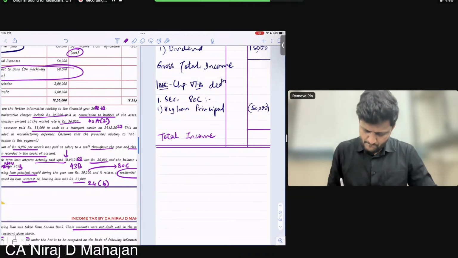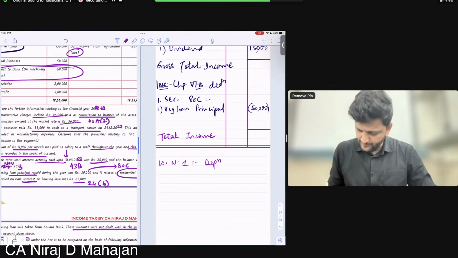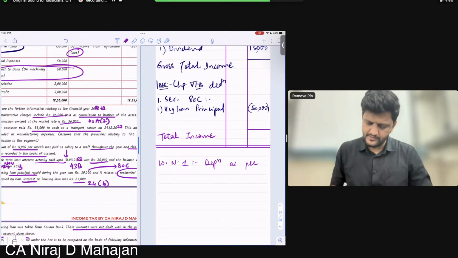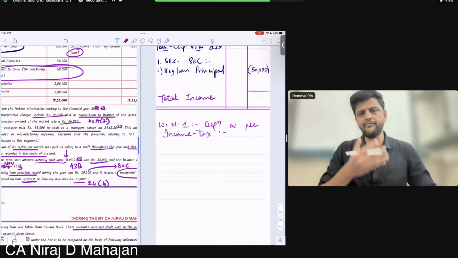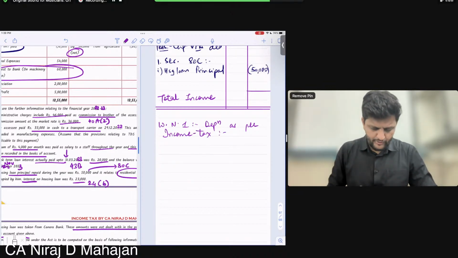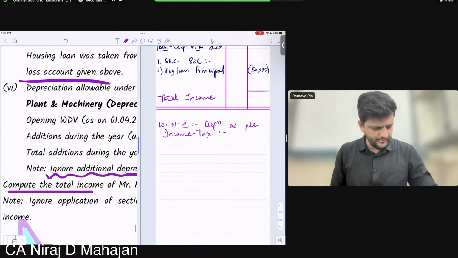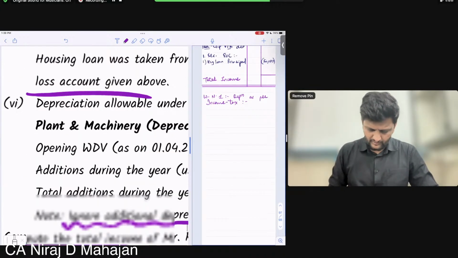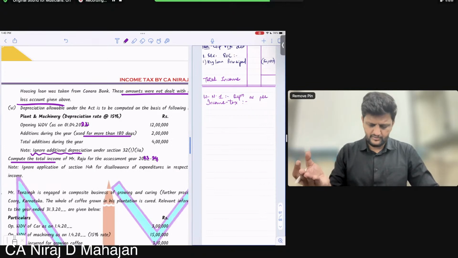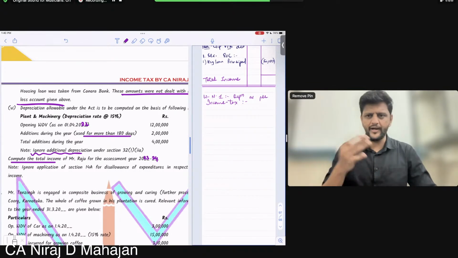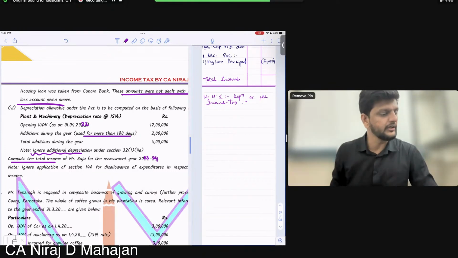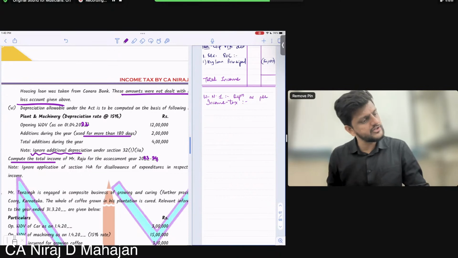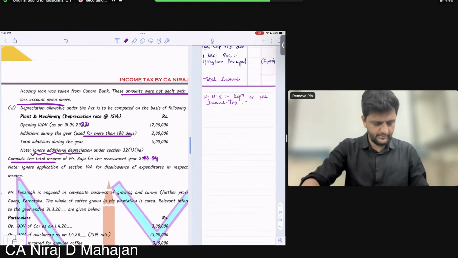Yes, let's go. So working note 1. Depreciation as per income tax. Do you have to do any additional depreciation given to you children in the question? No. They have said ignore additional depreciation. Come on guys, you have opening WDV, you have additions, total additions also. I'll wait for 2 minutes. Give me depreciation as per income tax act. I want a final figure of depreciation as per income tax act. You can first do it in rough and give it to me.